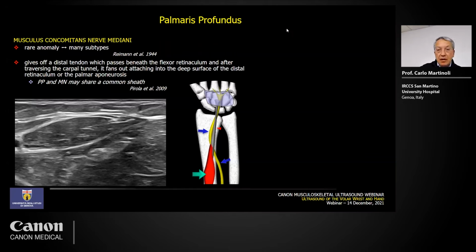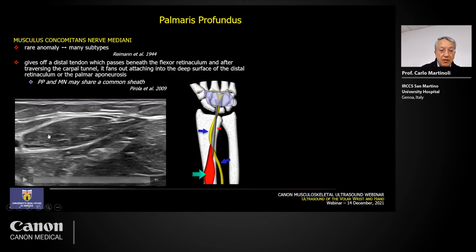Then another interesting structure is the palmaris profundus, that is also named musculus concomitans nervi mediani. This means a muscle running alongside the median nerve or within the median nerve, a muscle accompanying the median nerve at the level of the distal forearm. So this kind of muscle is not really palmaris. It doesn't derive from the palmaris, but it arises from the flexor digitorum superficialis.